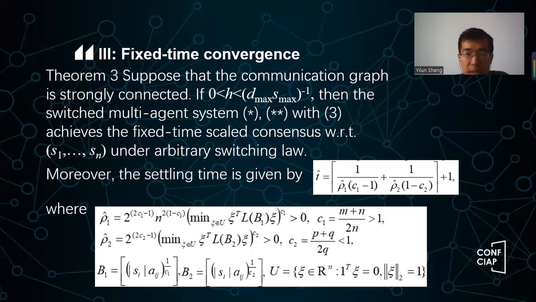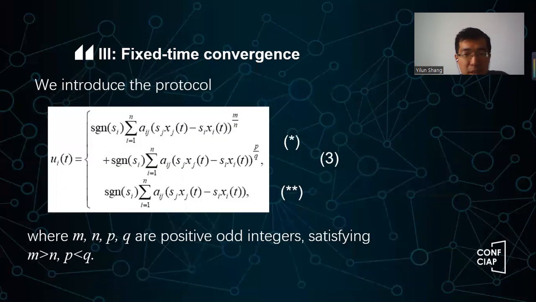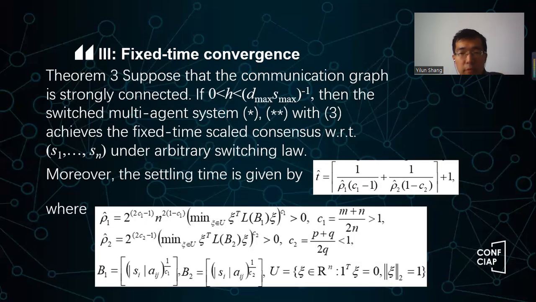But of course, you have already seen the design is actually a little bit complicated because here we have m and n and p and q. We have 4 integers to specify the power of the feedback rule. So it's a little bit more complicated than the original finite time or asymptotic case. It's a little bit difficult, but the result is stronger, right? So that's about these 3 results: asymptotic consensus, the finite time, and the fixed time.